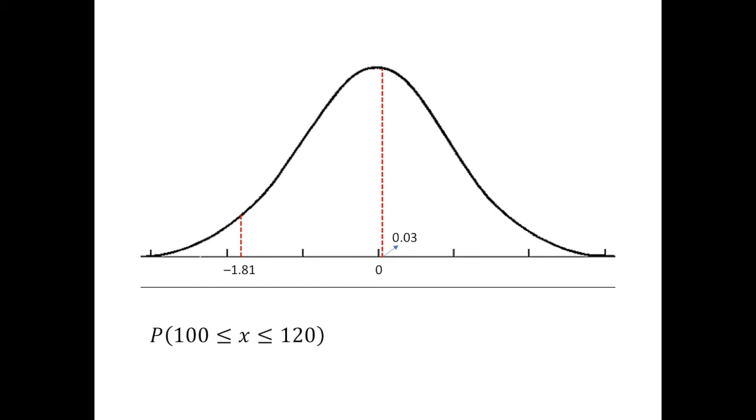Now that we've gotten those, let's go back to the original question. We are interested in the probability that a patient selected randomly from this group of 200 patients would have systolic blood pressures between 100 and 120 millimeters mercury. At this point, we've already established that we have to regard probability as the area bound by the perpendicular lines corresponding to the z-scores, the x-axis, and part of the bell curve above. As far as the original question is concerned, we are interested in this area here.